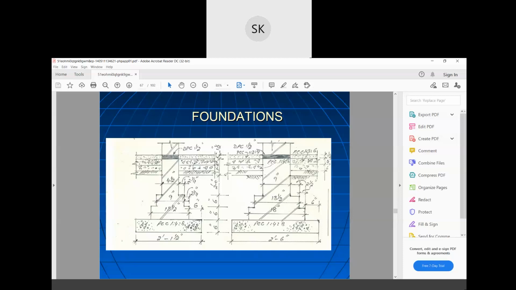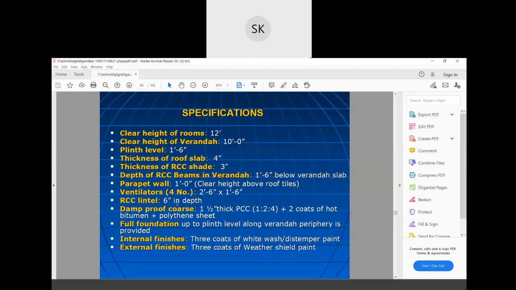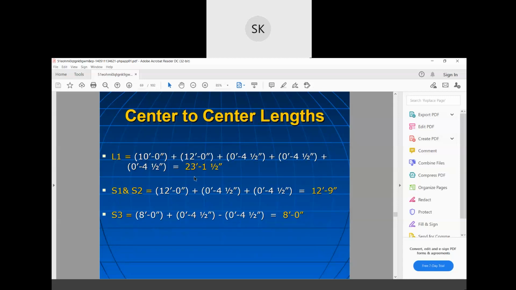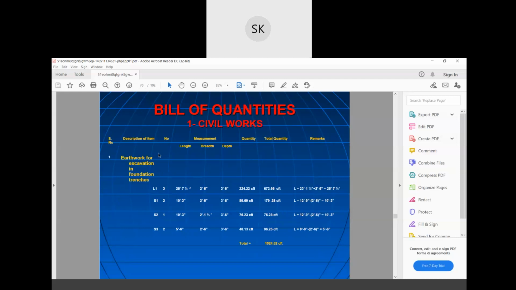This is the DPC part. These are the different layerings of the foundations. Now specifications are given: how much floor height, how much is the thickness of the slab, how much DPC you should need. So these specifications will be given to you. Now here they have calculated the center to center length, and this is the way to fill the values in the bill of quantities.